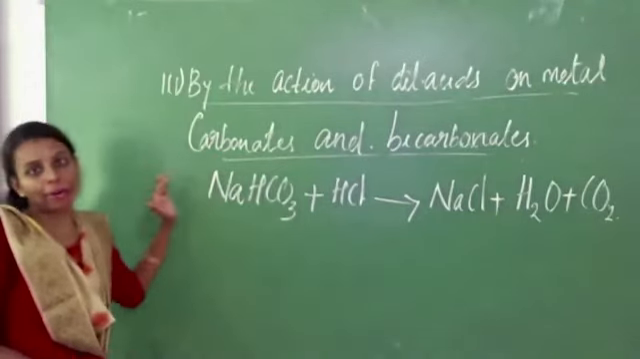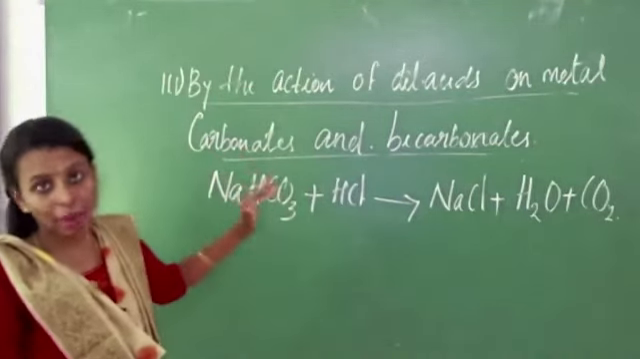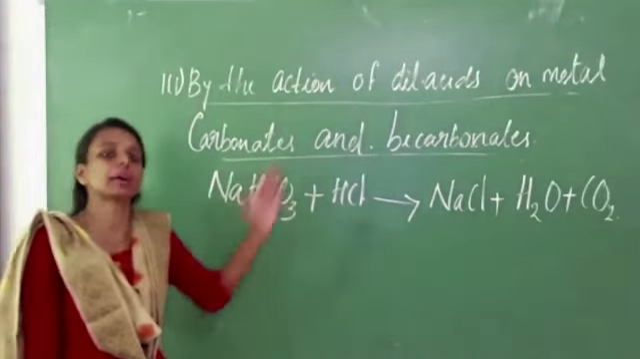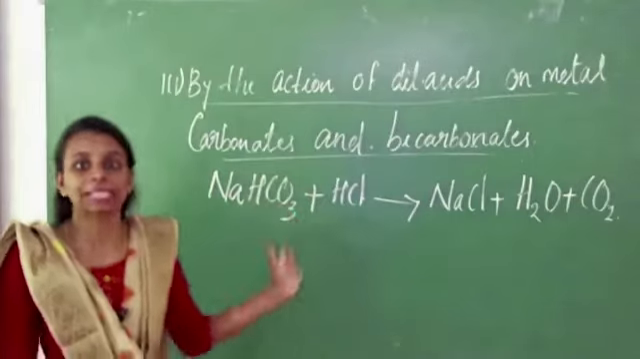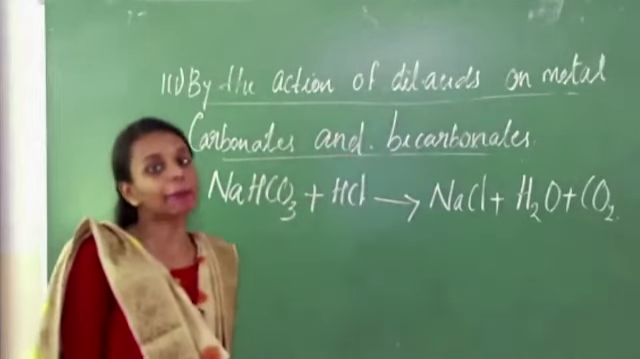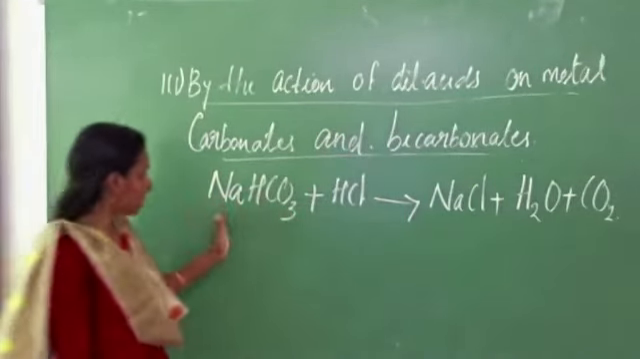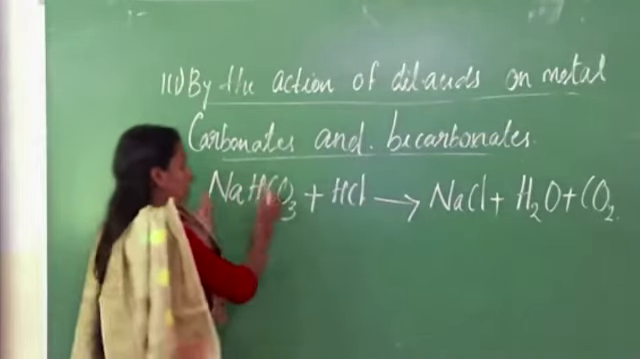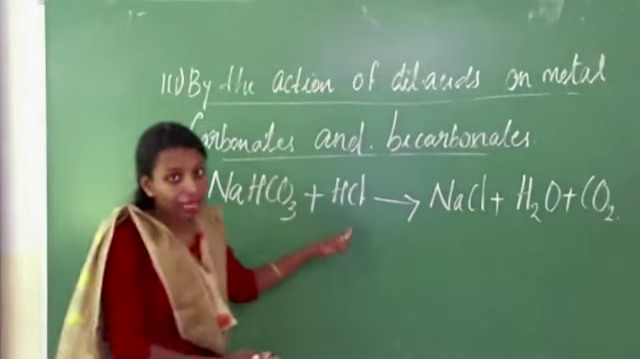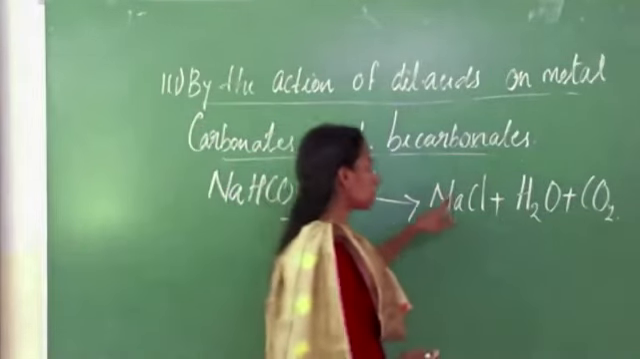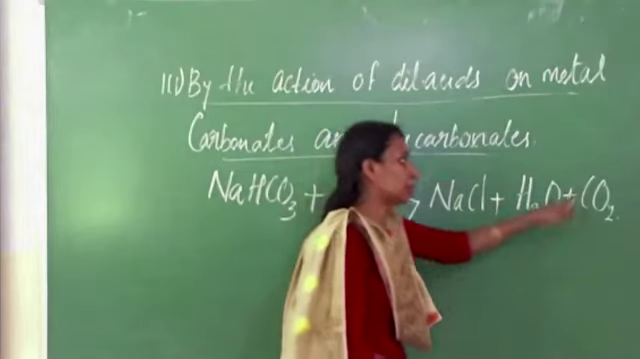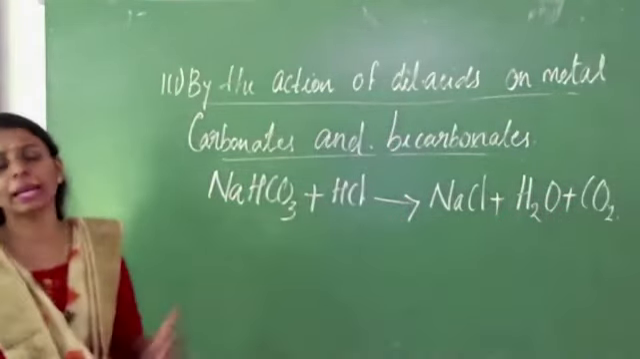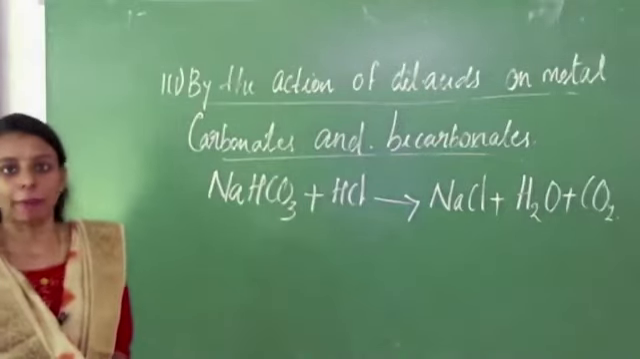Then the third method, by the action of dilute acids on metallic carbonates and metallic bicarbonates. With the metallic carbonate, calcium carbonate reacts with hydrochloric acid to give calcium chloride, water and carbon dioxide. Sodium bicarbonate, a metallic bicarbonate, reacts with hydrochloric acid and produces sodium chloride, water and carbon dioxide. These are the three main methods of preparation of carbon dioxide.